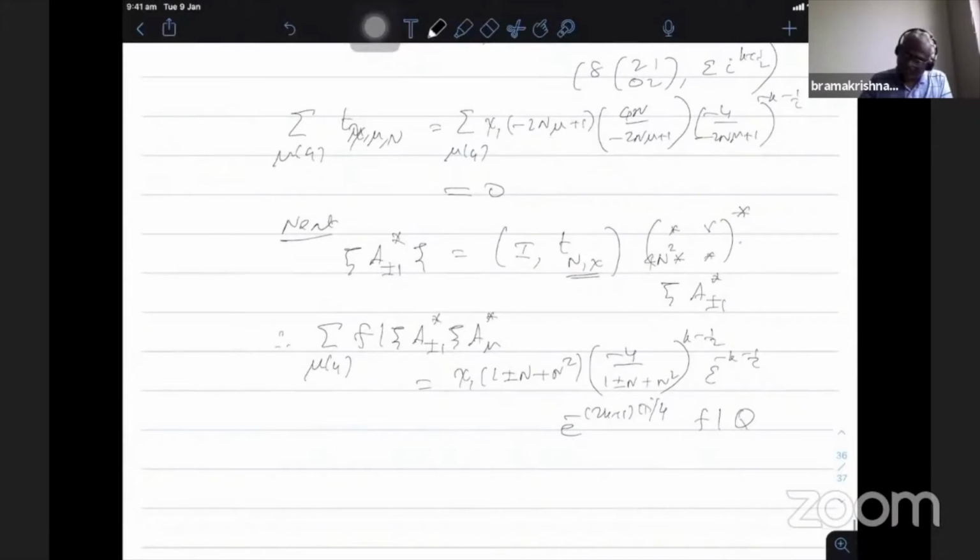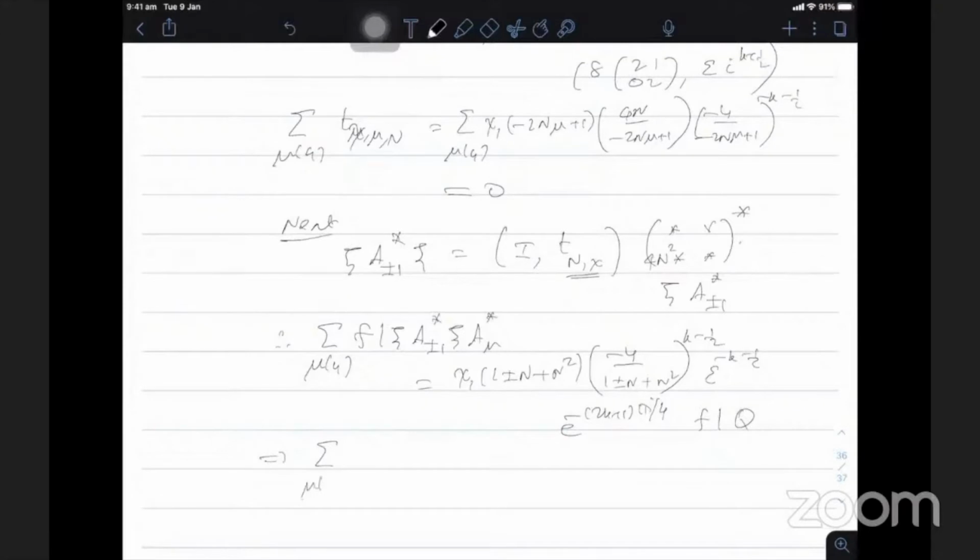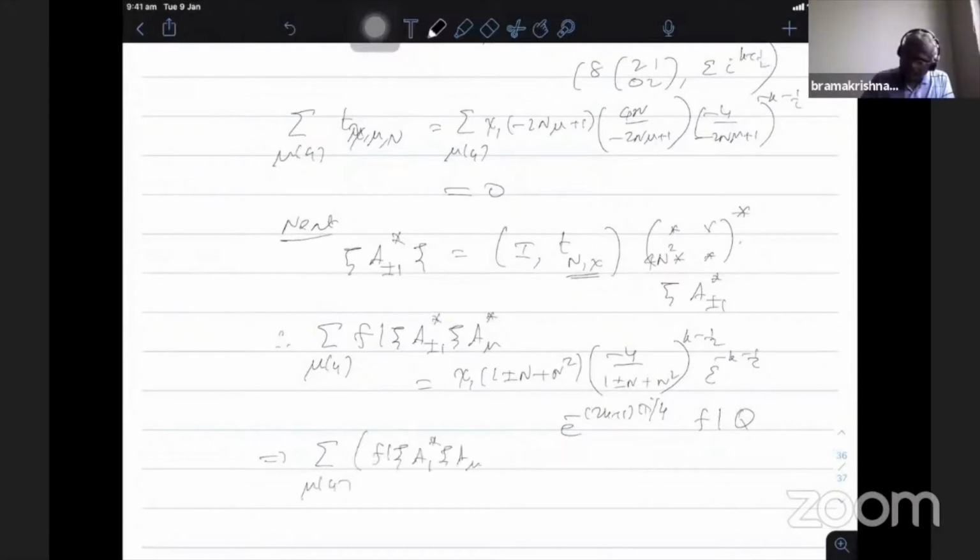Again, I have to sum over. Therefore, I individually do plus 1 and minus 1. We have this one. This implies when I do the sum over mu modulo 4 of f bar psi a1 star psi a mu plus f bar psi a minus 1 star psi a mu, I have to add these two times.